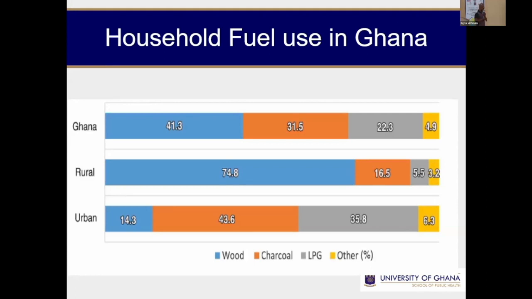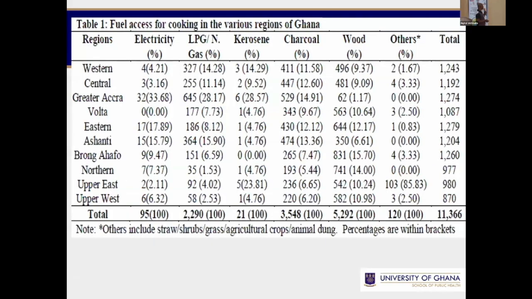However, charcoal, because it is produced in the rural areas and sent to the urban areas, tends to have high users in the urban areas, right? And this is almost true for all developing countries. Most developing countries' urban settings utilize charcoal a lot.